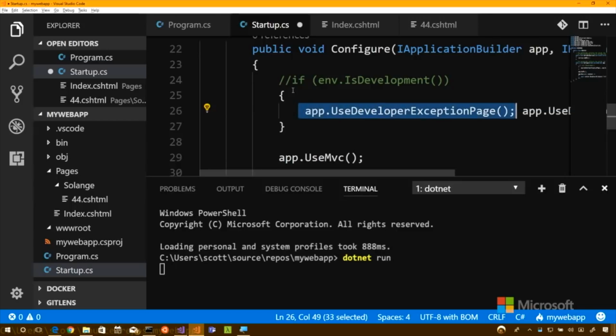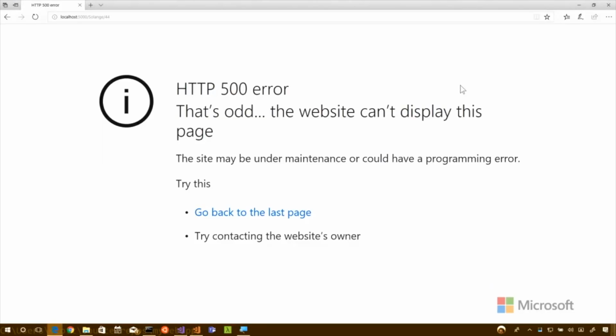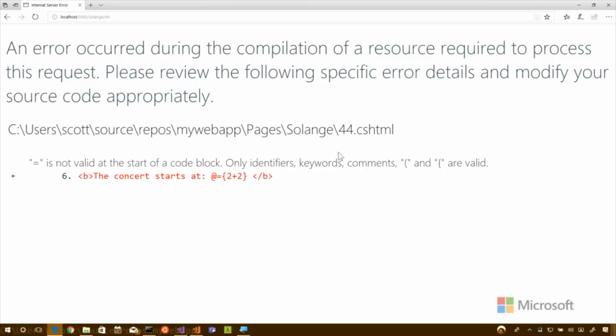Now the right thing to do is to switch to development mode, but we're going to see that a little bit later. Now I'll go back here, hit refresh, and now I'm getting a development page. You don't want to see this in production. But it's showing me that this is not valid Razor, and it gives me the line of code, so now I actually know what's going on.